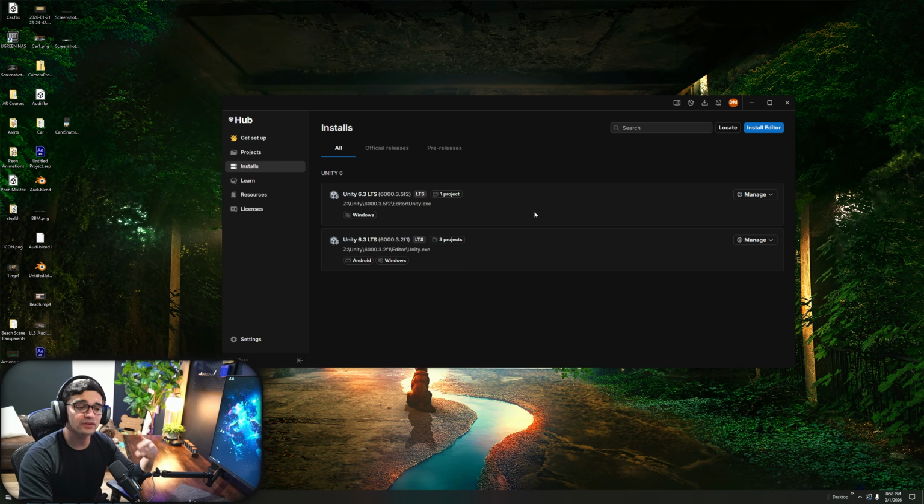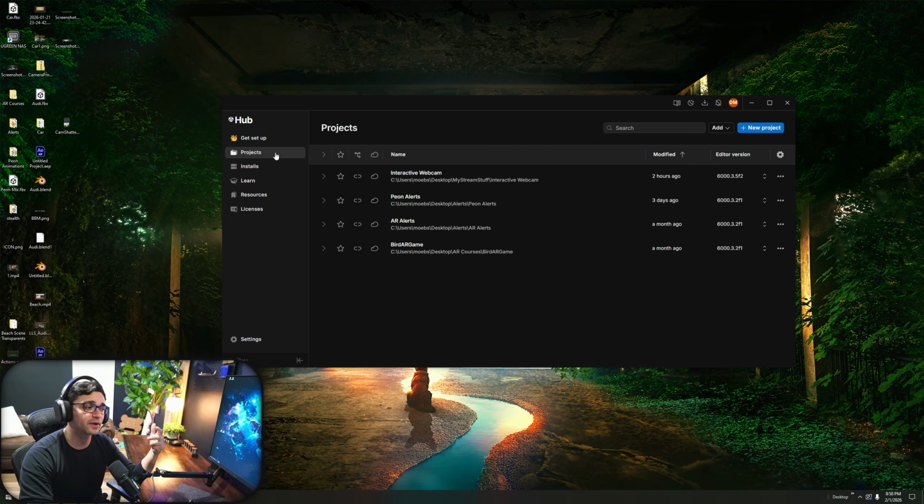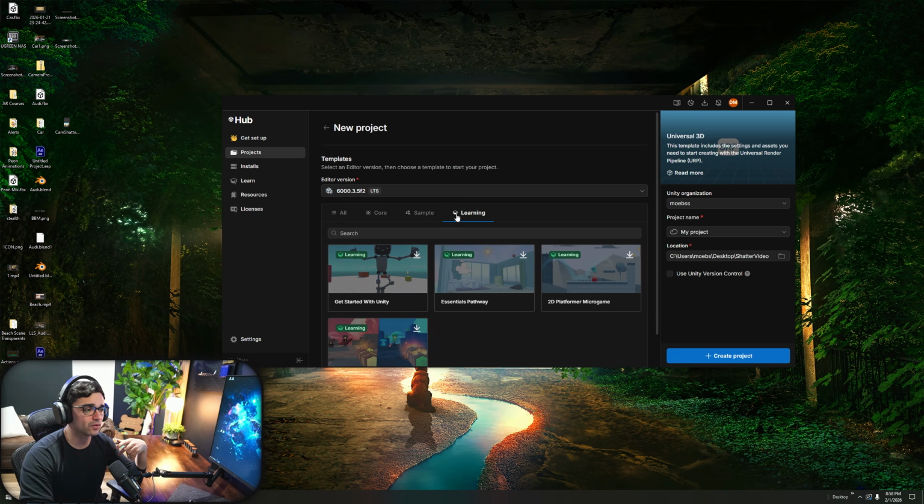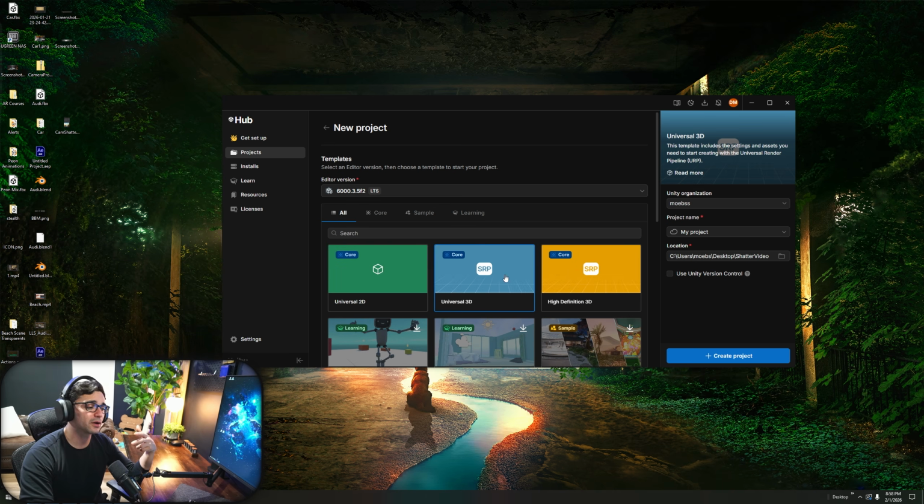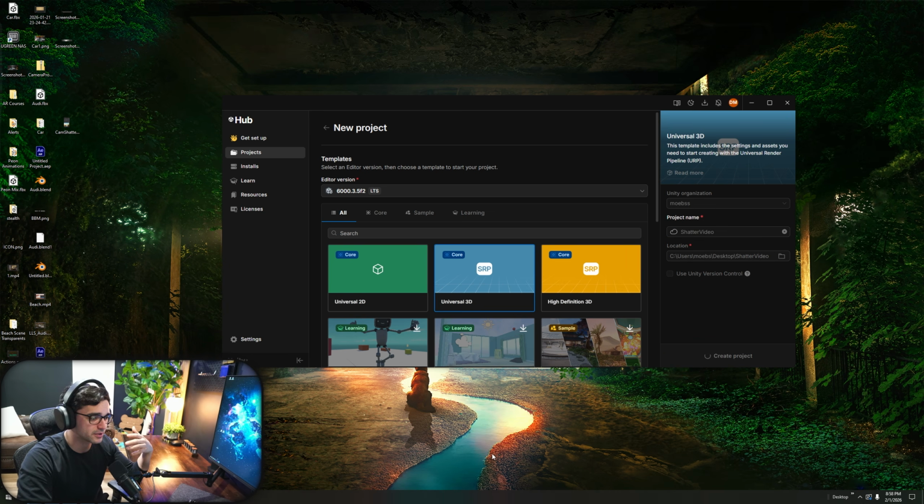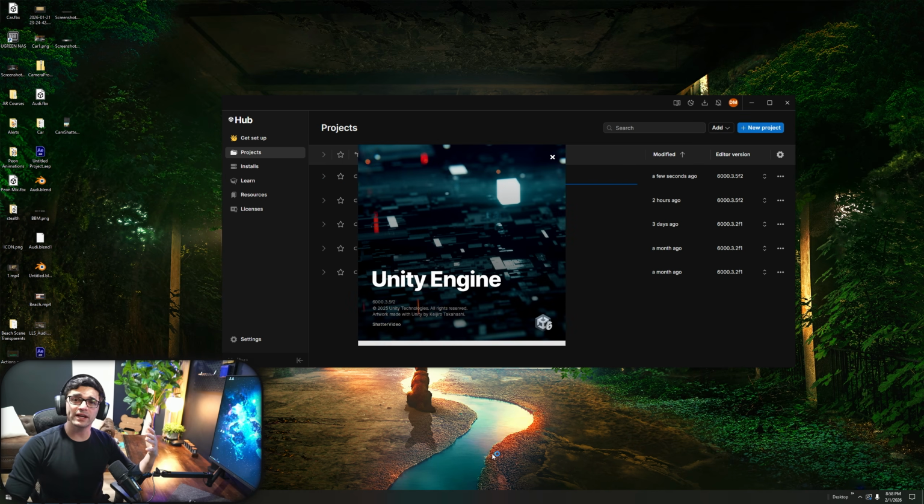Go ahead and install this, and once it's installed, you're going to click on projects right here, and you're going to click create new project. Chances are yours is going to start you right here on the page that calls learning, and all you have to do is come over to all right here, and once you're in all, universal 3D is what we'll be using tonight. On the right here is what you're going to name your project. Mine is going to be Shatter Video, and this is where it's going to be located. Mine will be in that folder because I'm just keeping everything together, but that way you know what your name is and where it is. All right, and click create project. Now, while this creates, it's going to take a second because it's generating all those files.